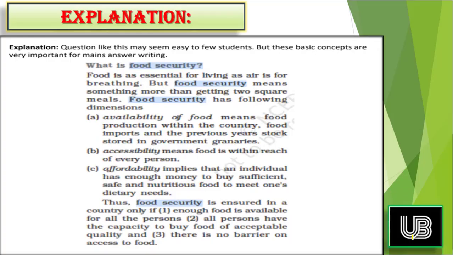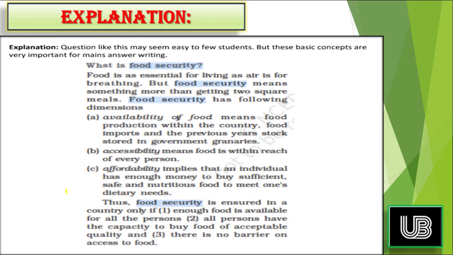What is food security? Food is as essential for living as air is for breathing. But food security means something more than that. Not just getting 2 square meals. Food security has 3 dimensions that are discussed below. This concept of food is clear to most persons. Everyone knows what food is, but the definition of security in layman language and what is a must for food security is different. For food security, these 3 things must be ensured in order to say there is food security in an economy.